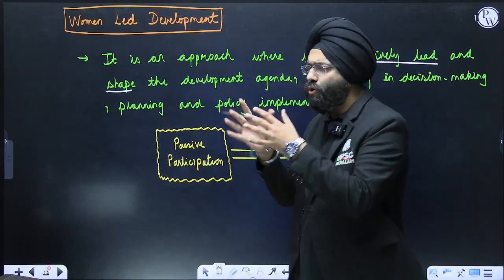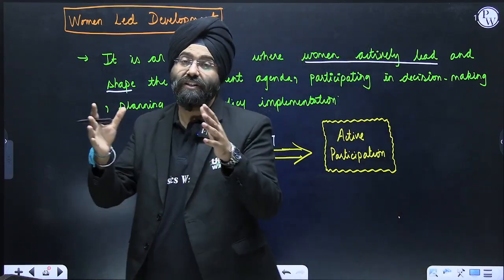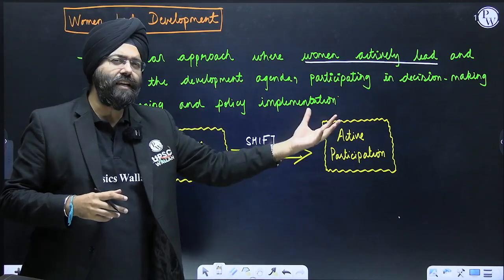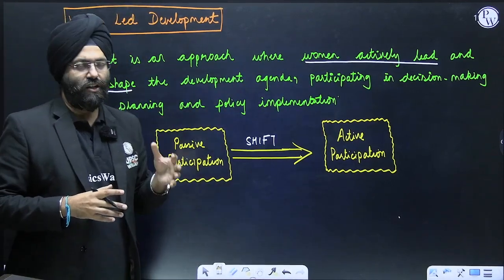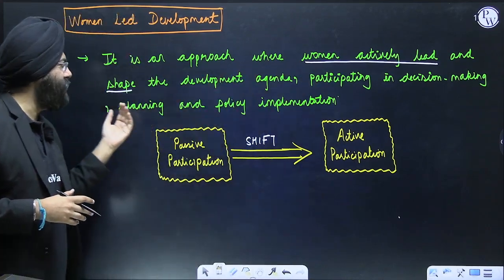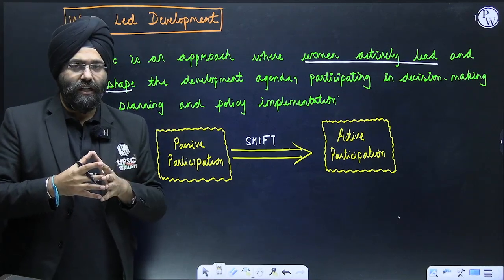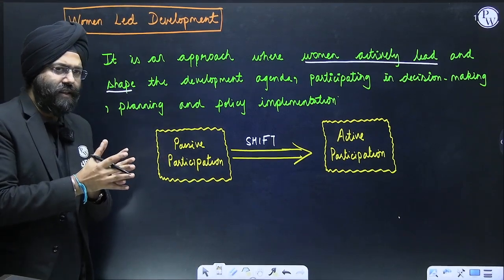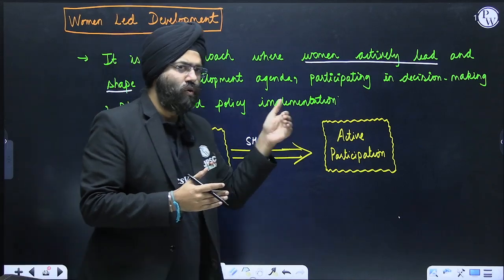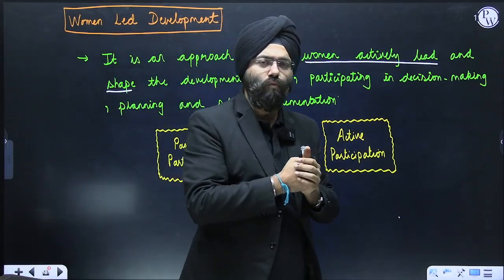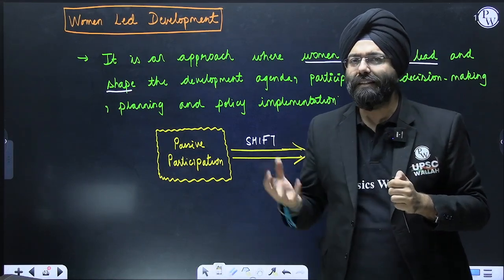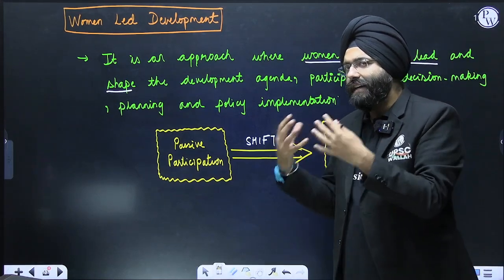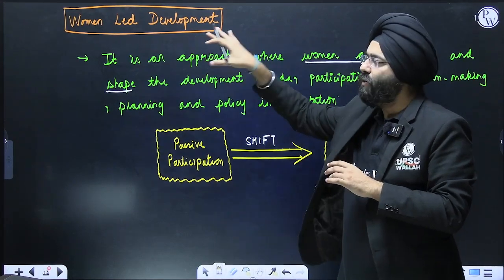Now, please understand, what do you understand by women-led development? Please see. It is an approach where women actively lead and shape the development agenda, participating in decision making, planning and policy implementation. What does this mean? Women, from being passive participants, are shifting towards what? Active participants in what? The development process, policies, planning, and implementation of those policies and planning. So, more proactive participation of women is basically women-led development.